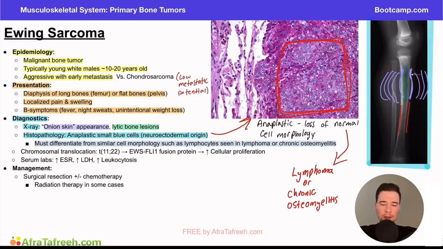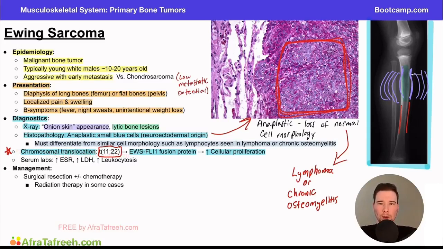Now, a really important thing they'd like you to know at this level is our chromosomal translocation. So the classic one here is going to be the translocation at 11 and 22. This is going to result in a fusion protein that ultimately increases cellular proliferation. An increase in cellular proliferation can lead to a bone tumor or a growth of a mass. This should make sense to us, right? So we have a fusion protein that increases cellular proliferation, well, we can have an increasing growth of tissues, such